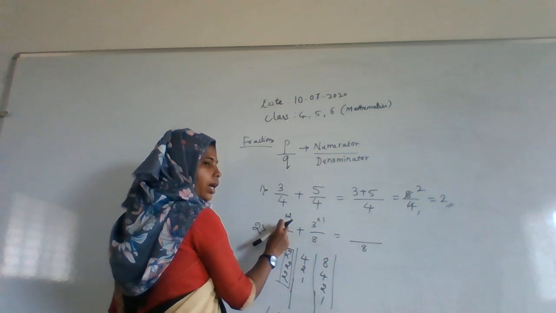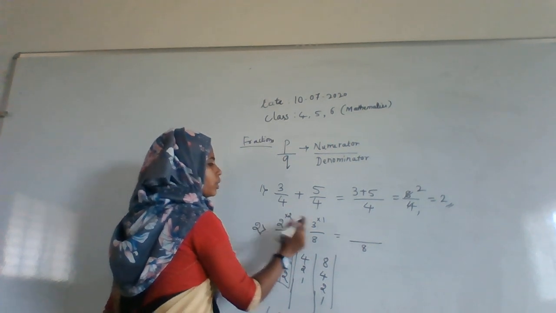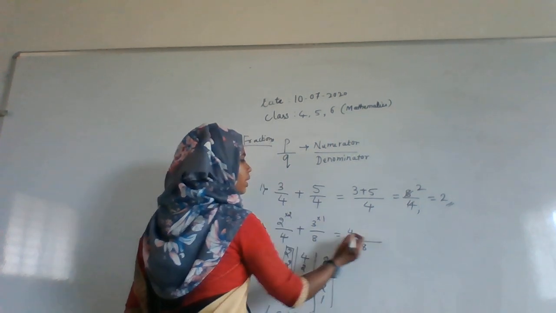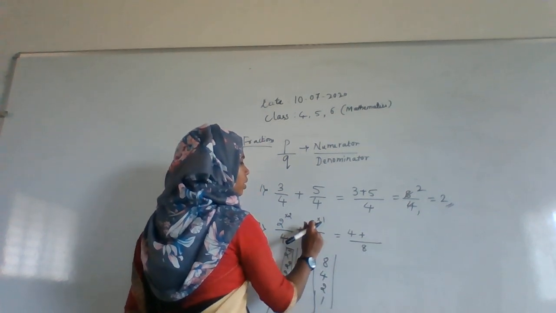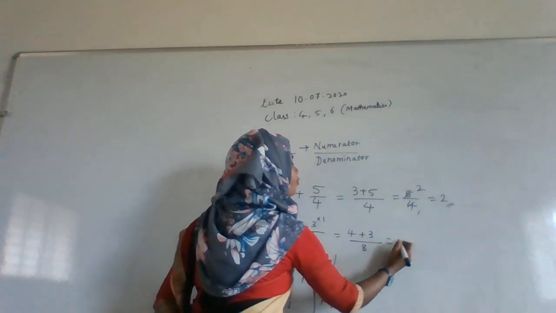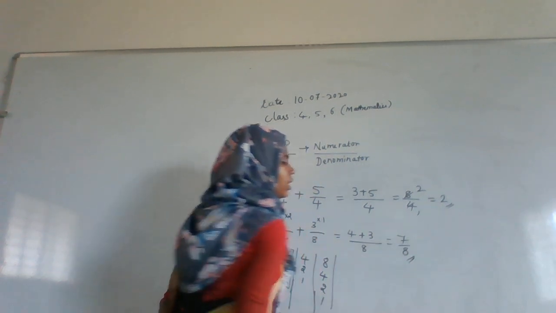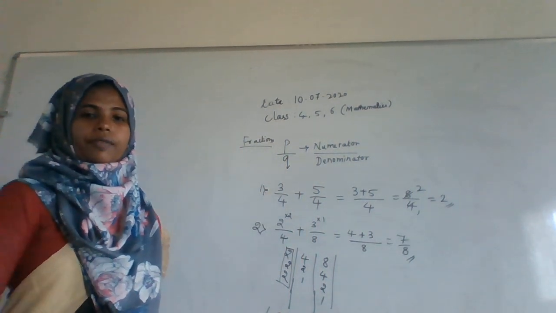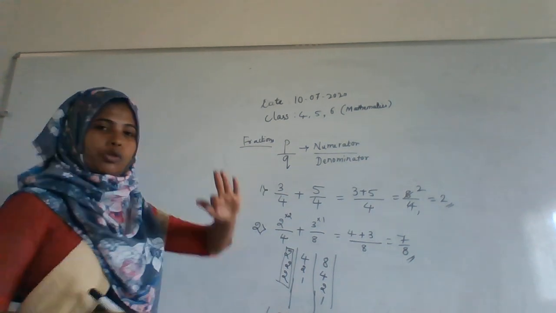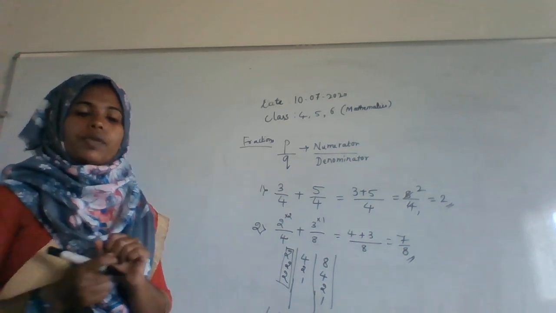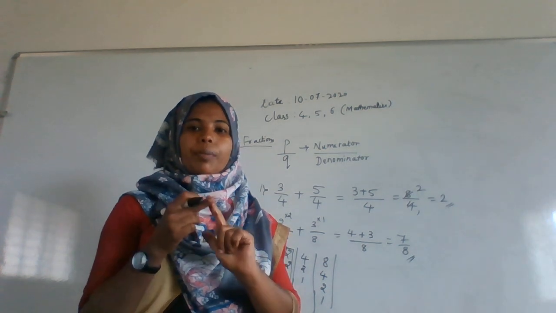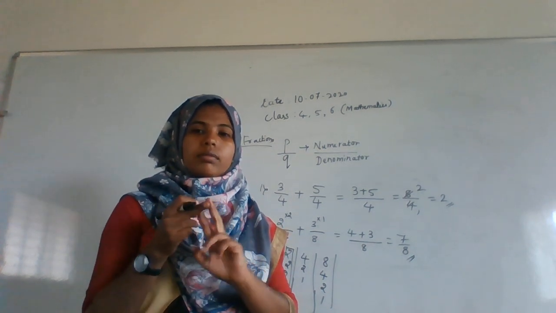Now the multiplication is there for the numerator part. 2 2s are 4. Now we remain with the next part, that is addition. 3 1s are 3. Now our answer is just adding that, we are getting 7 by 8. 7 by 8. Here I have shown you only addition. The same way we are going to do the subtraction, multiplication and division.